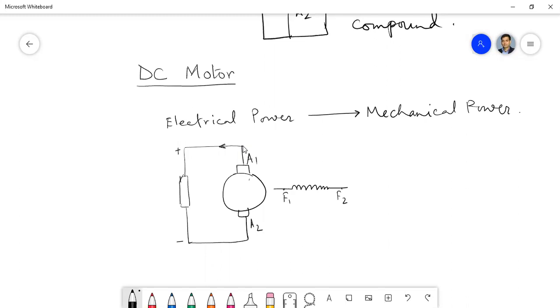Quick. Tell me quickly, what do we call this voltage? Which we get across the load. Anyone?